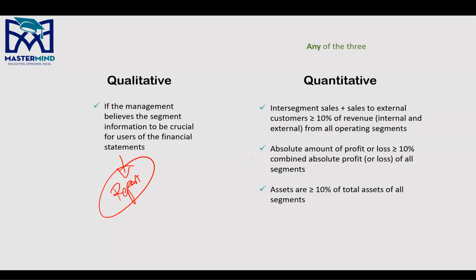All right. Number one, the first task was to identify the segment. You identified a segment. Now you need to determine whether this segment becomes reportable or not. All right. So you have qualitative and quantitative characteristics. The first quantitative characteristic says that the inter-segment sales, that is the internal sales, plus the sales to external customers, that is external sales, if it's greater than or equal to 10% of revenue, you need to report the segment.